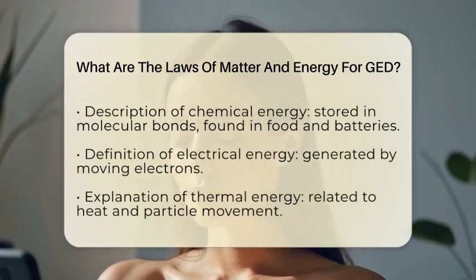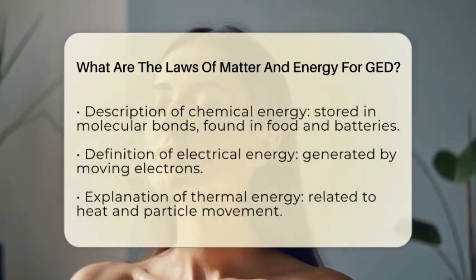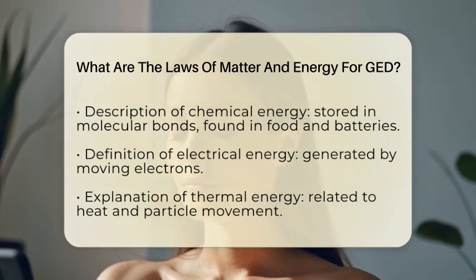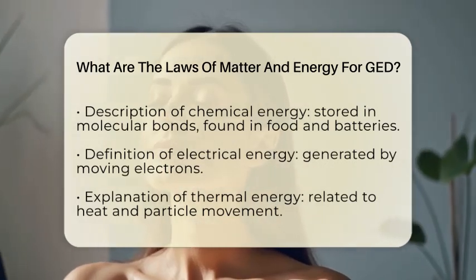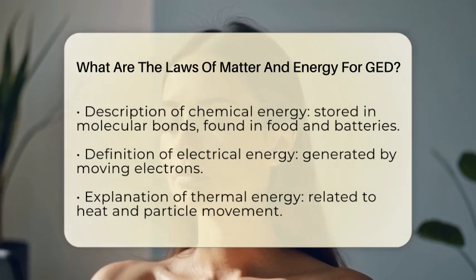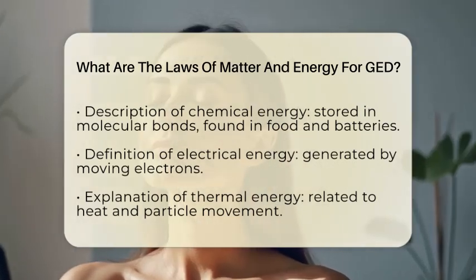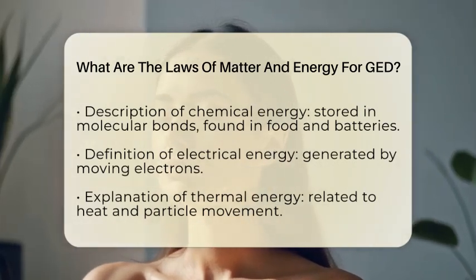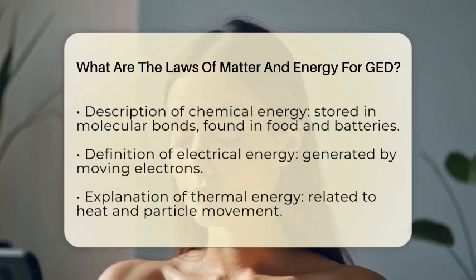Next, let's look at the different types of energy. Potential energy is stored energy based on an object's position. For example, a stretched rubber band has potential energy. Kinetic energy is all about motion. The faster something moves, the more kinetic energy it has.